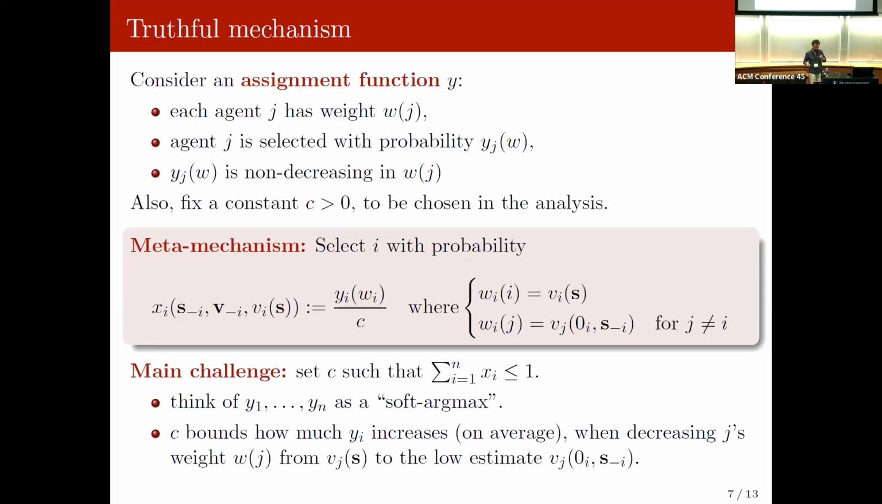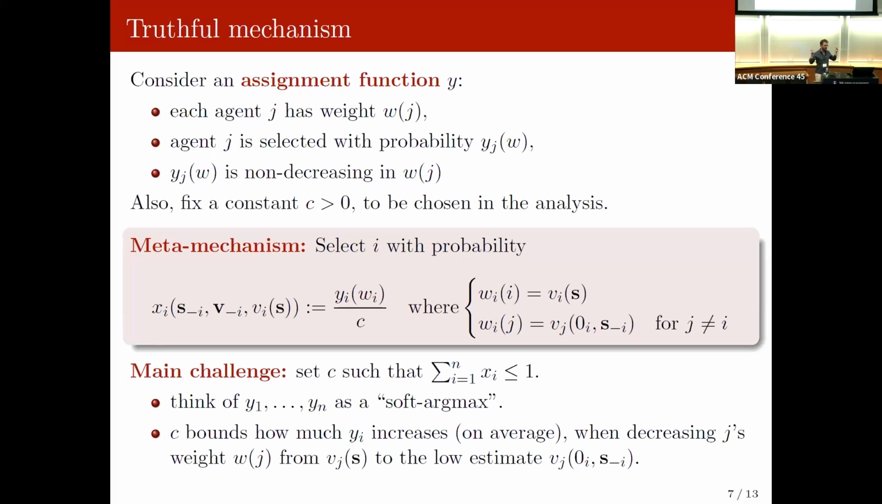And so the main challenge is going to be choosing c such that our mechanism is what we call feasible. What could happen is that because we're solving this assignment problem for different weight functions, maybe I will be computing something which is not really a probability distribution.